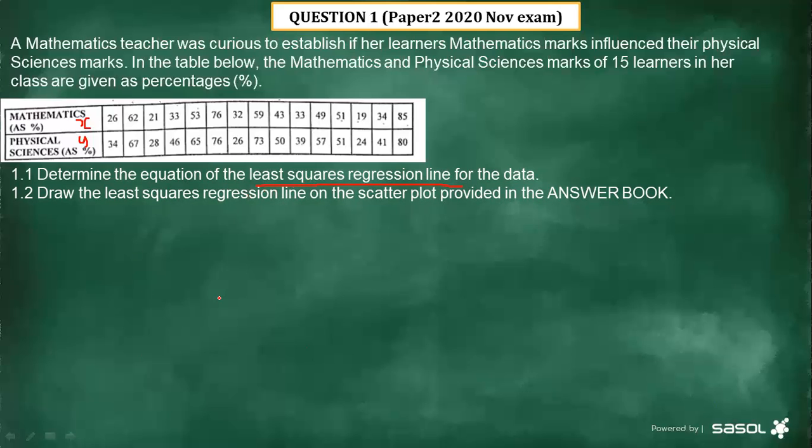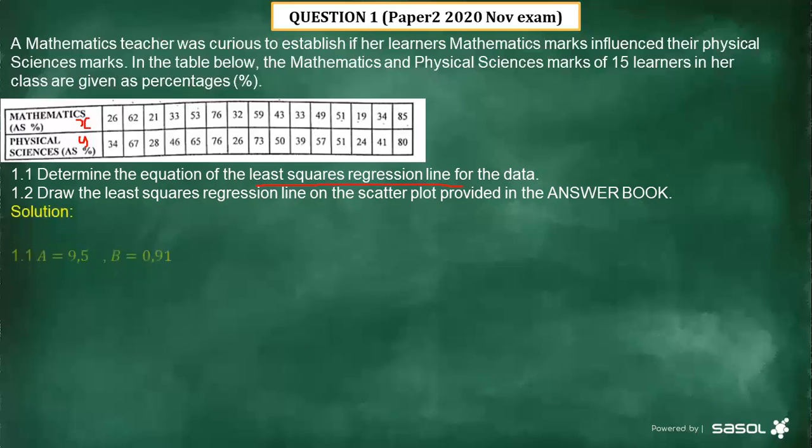Then after putting everything on your calculator, you press the equal sign, and then you press AC. After pressing AC, you press Shift. After pressing Shift, you go to Y, you press 1. That is going to give you the information there. And then you only go to what? To number 5, that says regression line, because we are looking for that. Then you press 5, right?